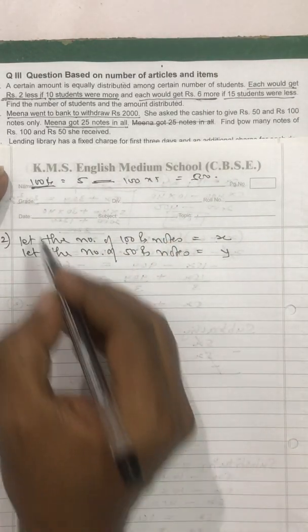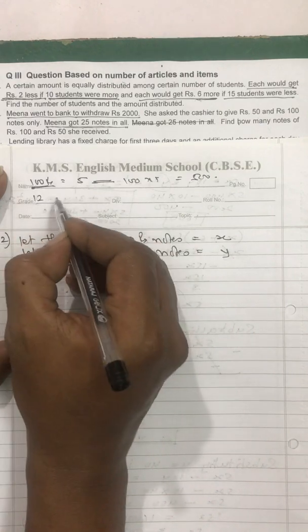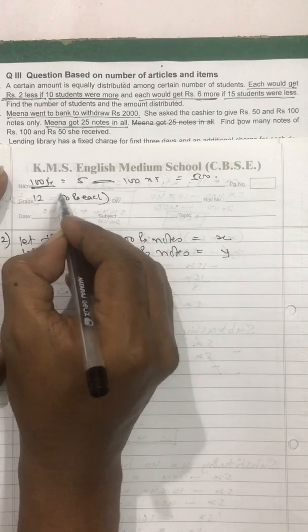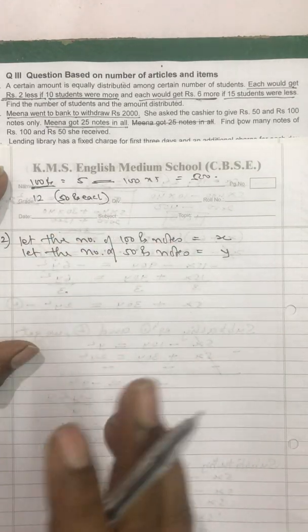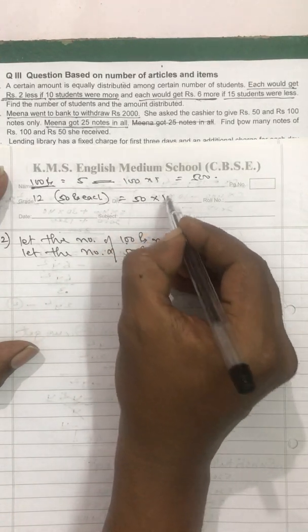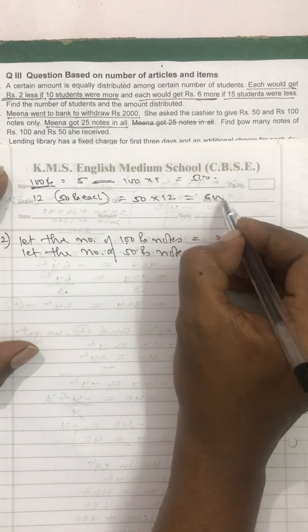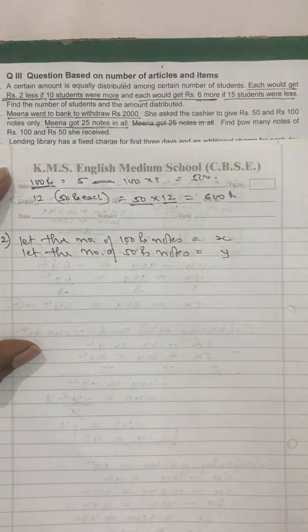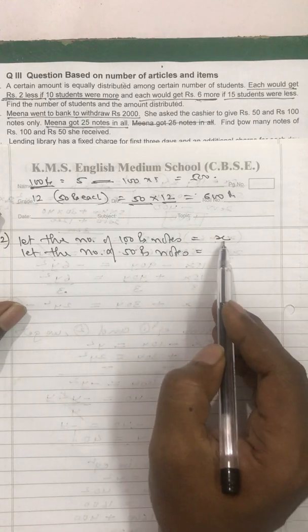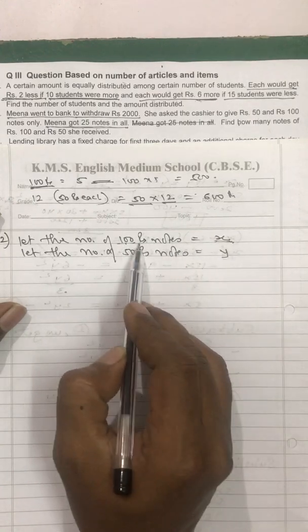If there are 12 notes of 50 rupees each, how much rupees do I have? 50 rupees one note, like this 12 notes, that will be 600 rupees. I have to multiply the number of notes and the value of each note to get the amount. Here the number of notes is x and the value of each note is 100.